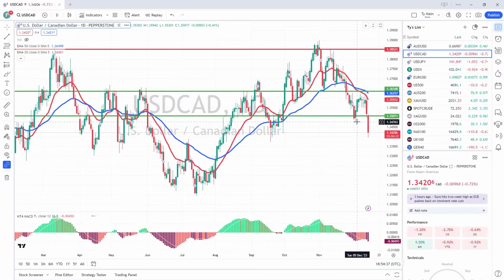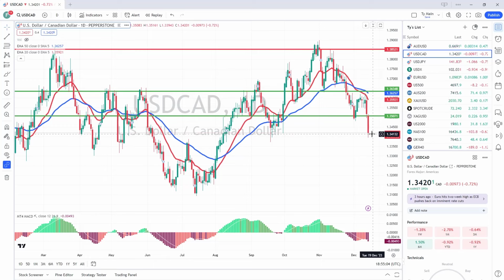All right, over to the CAD, and it's effectively done what we needed to do as well. It rallied last week, found resistance at the 20 moving average and this resistance zone right through there. And then, of course, down it came after a series of indecision candles at that resistance. It basically went from 136 all the way down to 134, nearly flat. You can see here down the bottom, this is a very strong support zone as well.